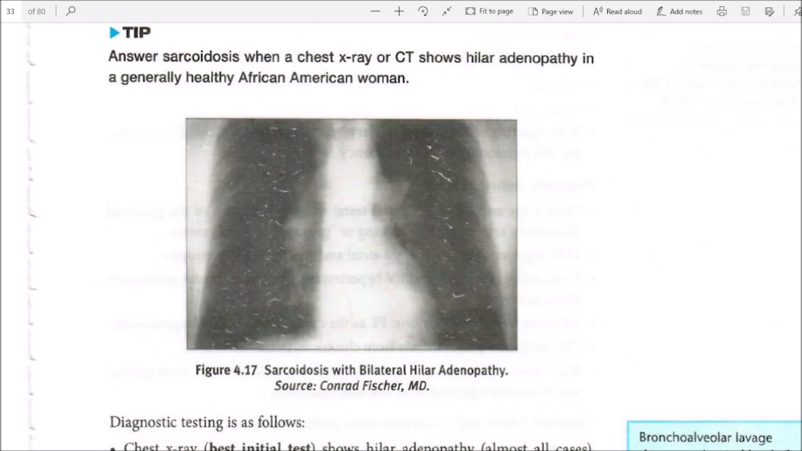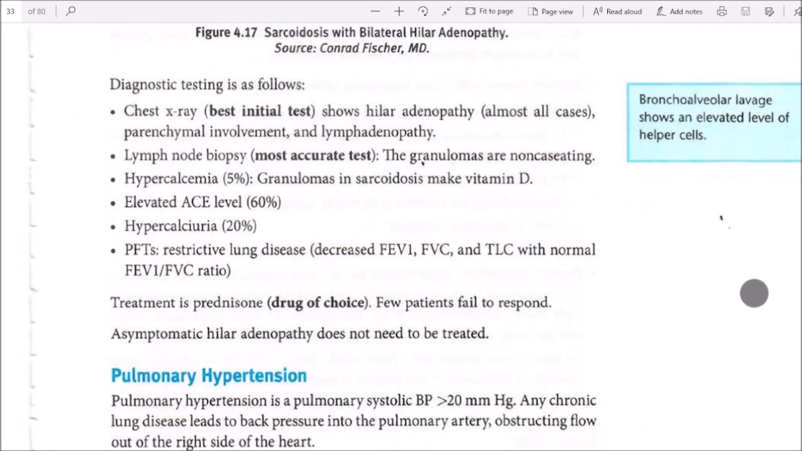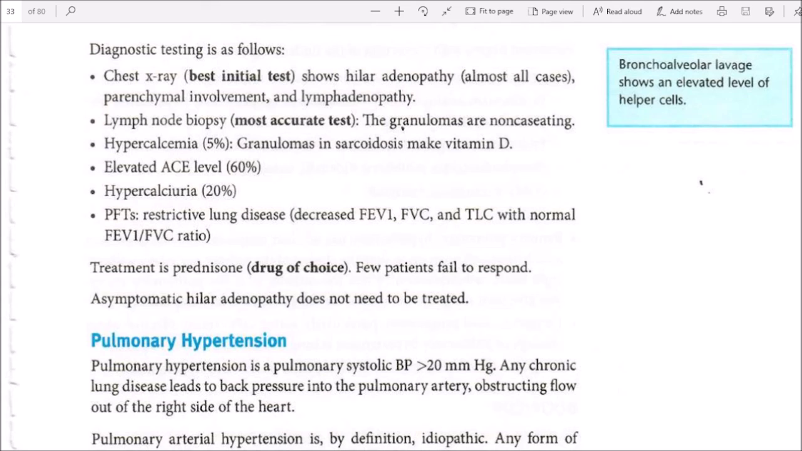Figure 4.17: sarcoidosis with bilateral hilar adenopathy. Diagnostic testing is as follows. Chest X-ray, the best initial test, shows hilar adenopathy in almost all cases. Lymph node biopsy is the most accurate test. The granulomas are noncaseating. Hypercalcemia occurs in 5%, as granulomas in sarcoidosis make vitamin D. Elevated ACE level in 60%. Hypercalciuria in 20%.